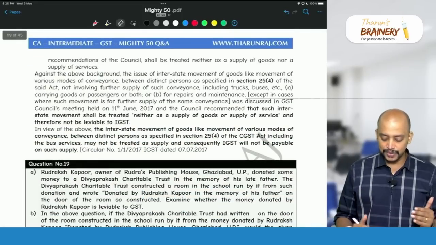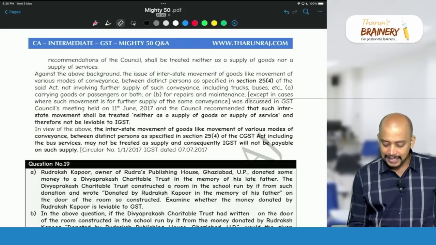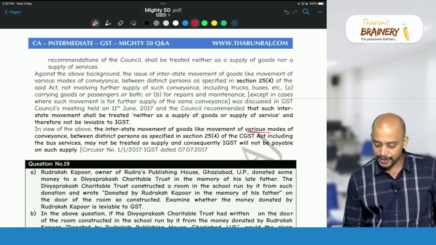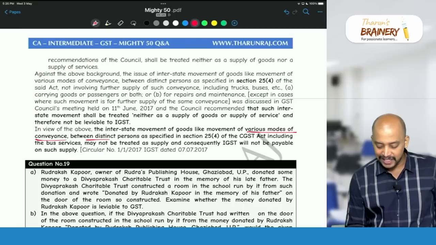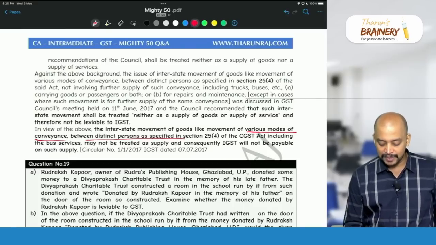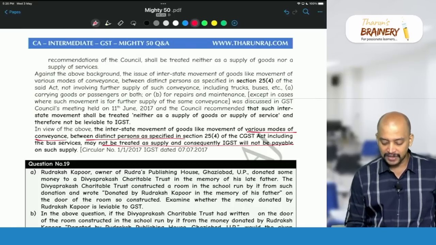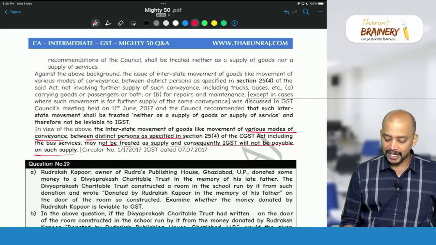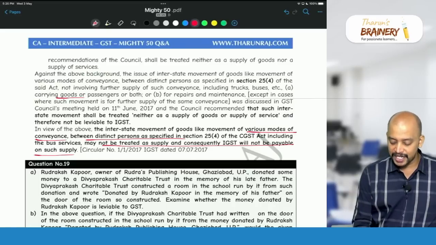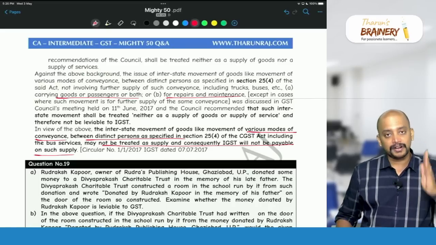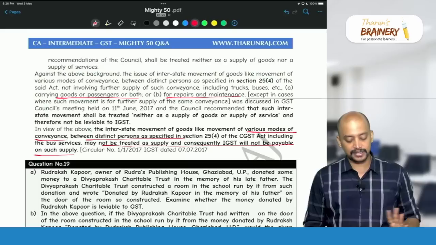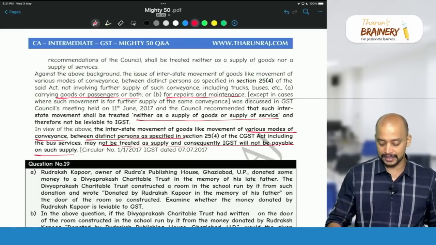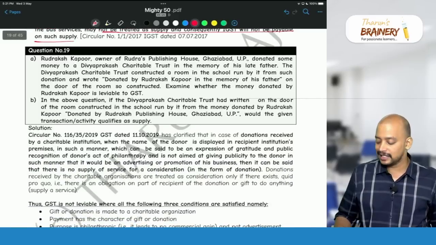Fine. So here there is one circular which says that interstate movement of goods, like movement of various modes of conveyance between distinct persons, including the bus service, may not be treated as supply, and consequently IGST will not be payable. So what is that? Interstate movement of conveyances either carrying goods or passengers or for repairs from one distinct person to another distinct person will not be treated neither as supply of goods nor as supply of service. Okay. Then next, question number 19.